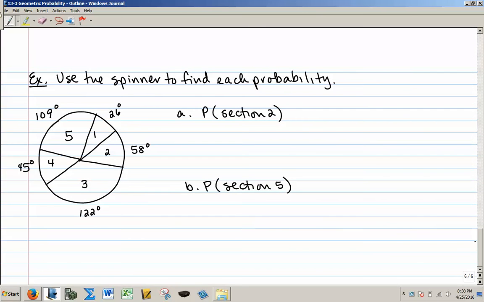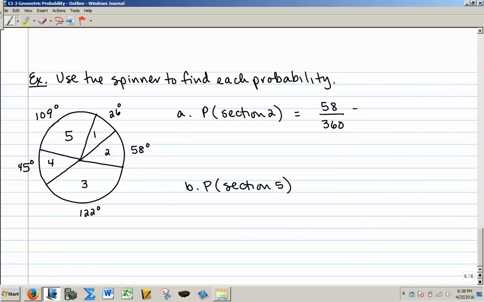Here's a spinner with 5 spaces on it, each representing a different sector of varying degrees of measure. What is the probability that if the spinner is spun at random, it will land on section 2? Section 2 has an arc measure of 58 degrees, and we know that the total number of degrees in a circle is 360.